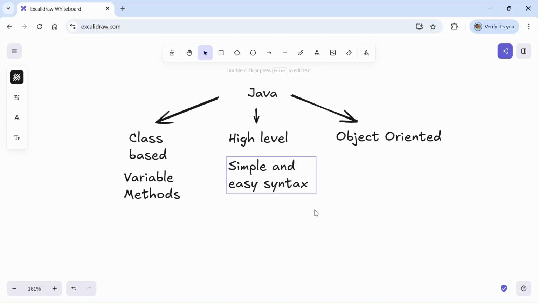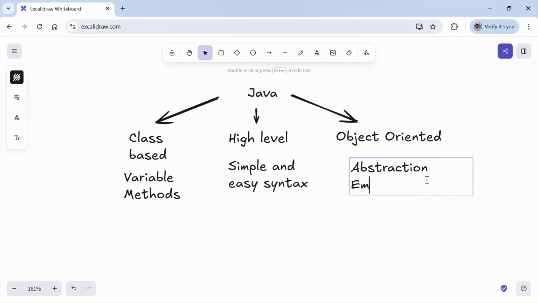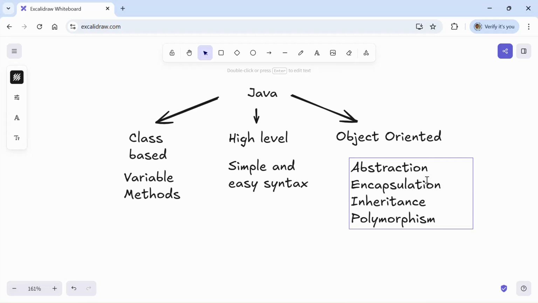Java is a high-level programming language which makes it easy for developers to write and understand the code. Next, we will see what is object-oriented. Java follows object-oriented principles like abstraction, encapsulation, inheritance, and polymorphism. Java works with real-world objects, which makes applications more modular, and we can reuse the code and it is easy to maintain. We will discuss all these object-oriented principles in detail in upcoming sessions.